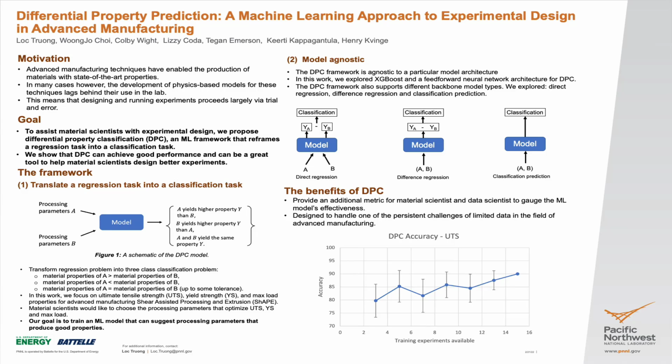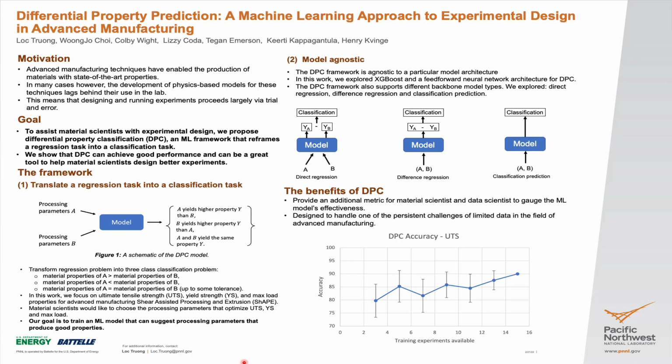The motivation for our work comes from the need to help material scientists leverage existing data to better design future experiments for SHAPE. SHAPE is a solid phase processing technique that can extrude hard metal and alloys at cheaper costs compared to conventional methods. During a SHAPE experiment, the material scientist can control different processing parameters to generate material with different mechanical properties such as ultimate tensile strength, yield strength, and max load.